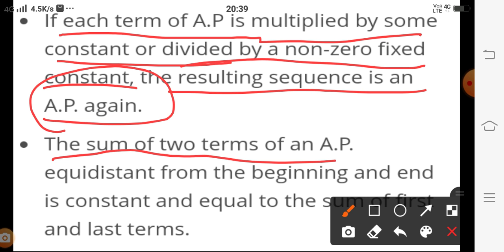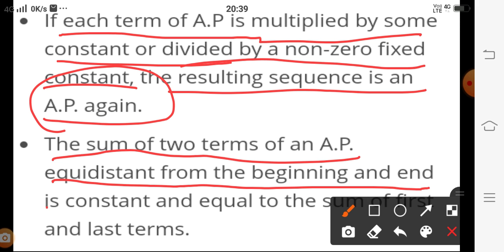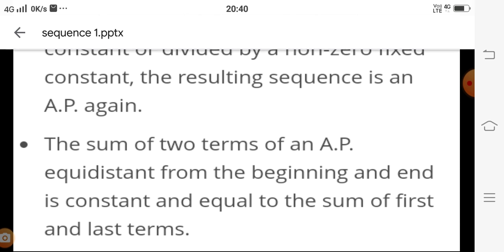The sum of two terms of an AP equidistant from the beginning and end is constant and equal to the sum of the first and last term. It means we get the same common difference: if you find the common difference from the first and second term, and the same from the last two terms, then they are the same.